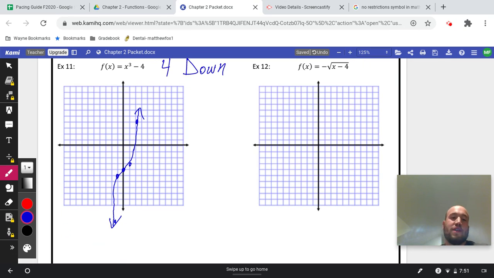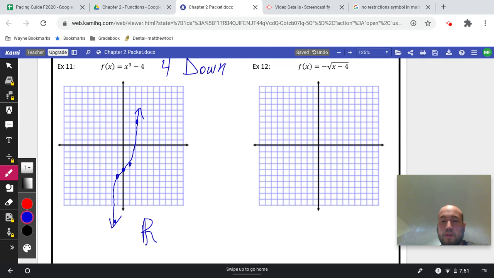Okay? There's nowhere where that cannot exist. Now you might have to go up to a y value of like 5 million, okay? But it keeps getting wider and wider out to each side. So our answer for that one for the domain would be all reals.